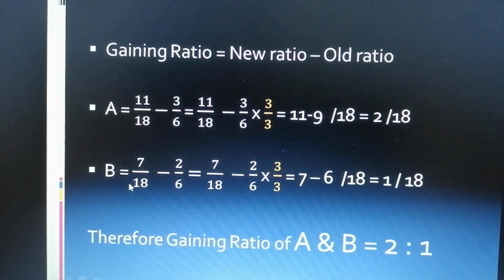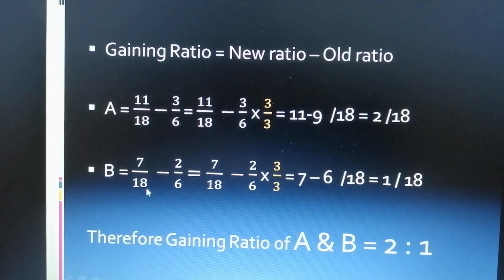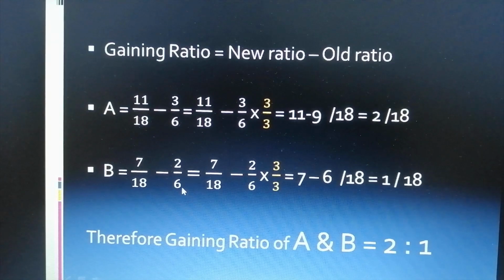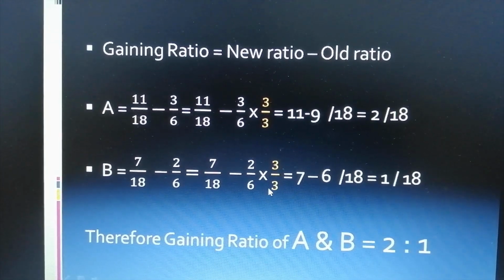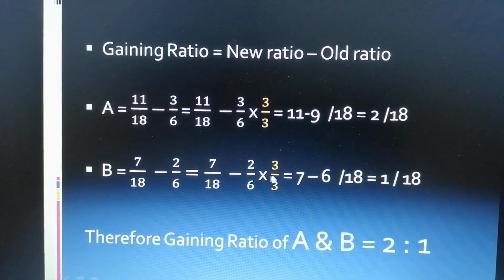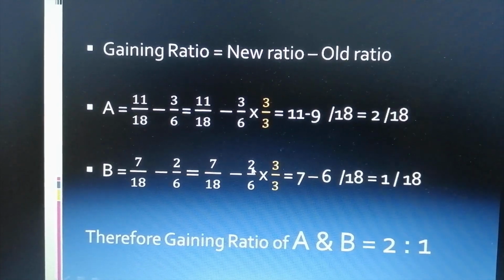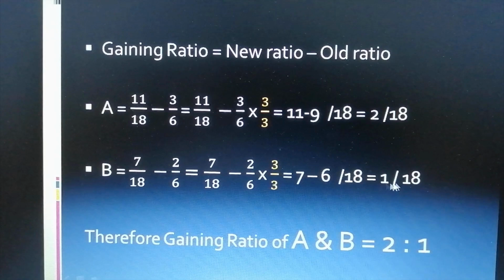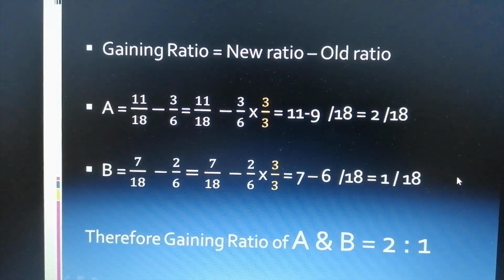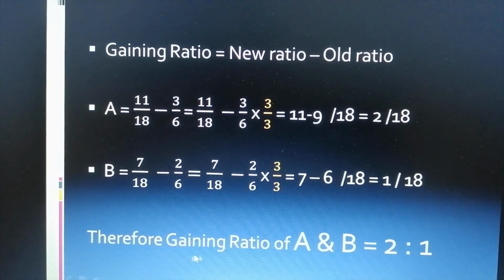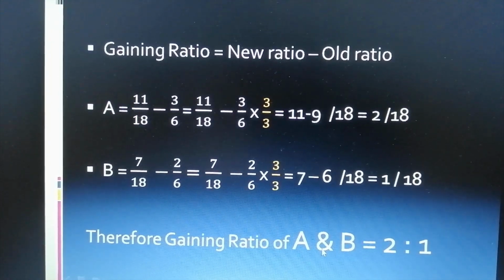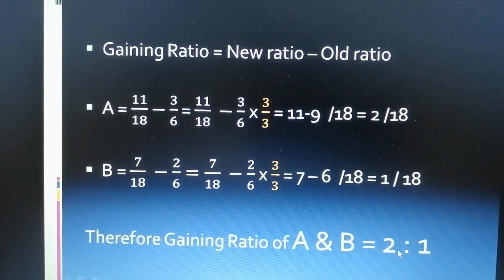For B, his new ratio is 7 divided by 18 minus his old ratio 2 divided by 6. Let's take LCM. Therefore, this 2 by 6 is multiplied by 3 by 3. Therefore, 2 into 3, 6 divided by 18. Therefore, 7 minus 6 divided by 18 equal to 1 divided by 18. Therefore, the gaining ratio of A and B is 2:1.